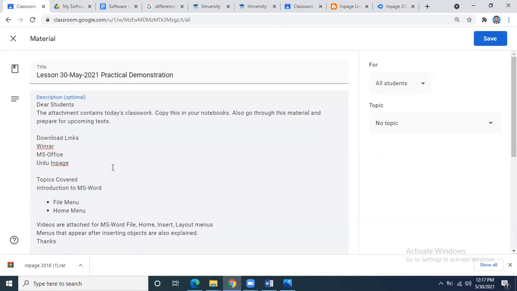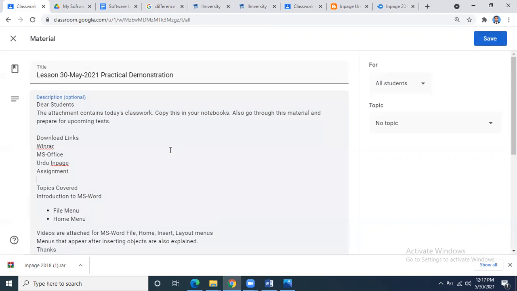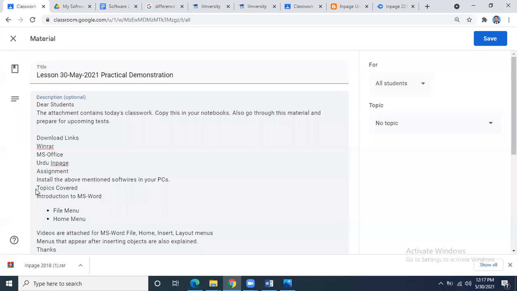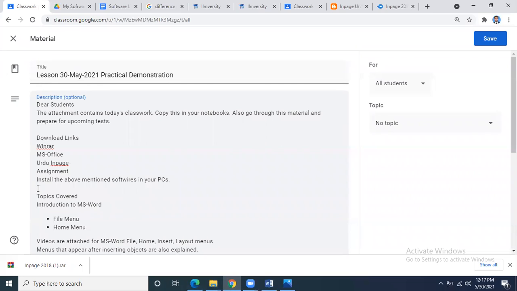What is your assignment? The assignment is to install the above mentioned softwares in your PCs, whether these are laptops or desktops. We need to have a desktop or laptop PC, then you will be able to do it properly. You will not be able to apply these options on a cell phone in a proper way, especially if you talk about Urdu typing and all these things.